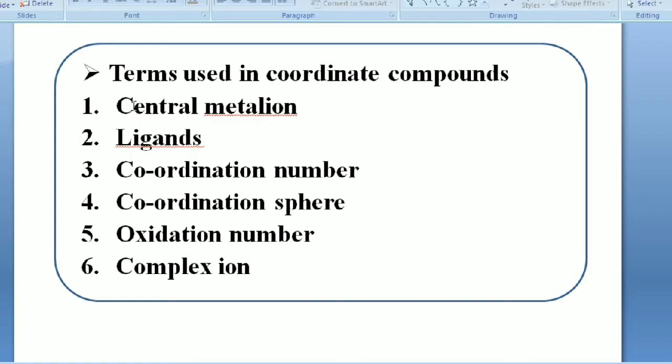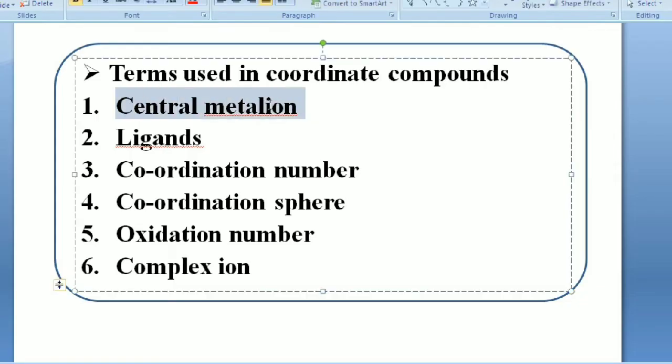Students, the central metal ion is a cation.